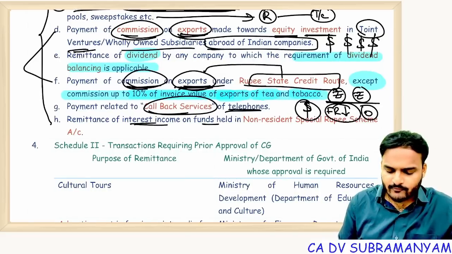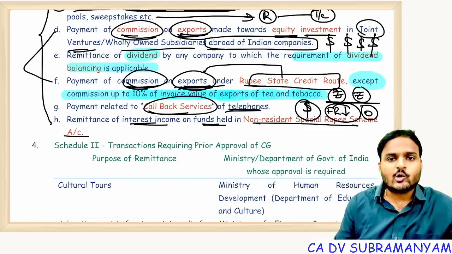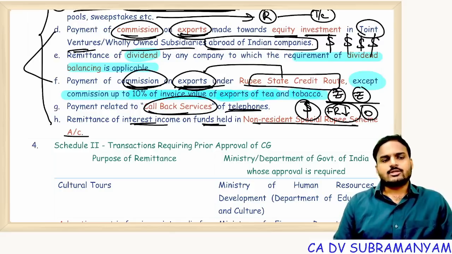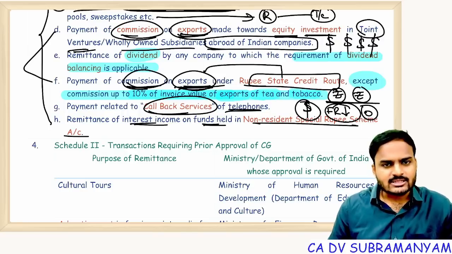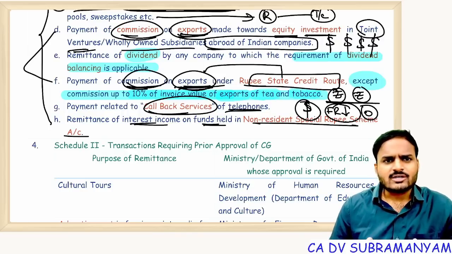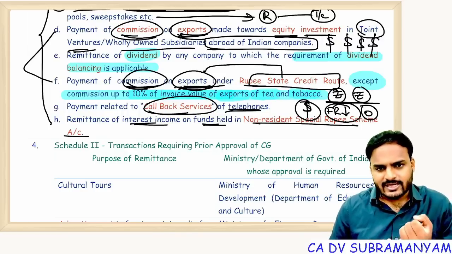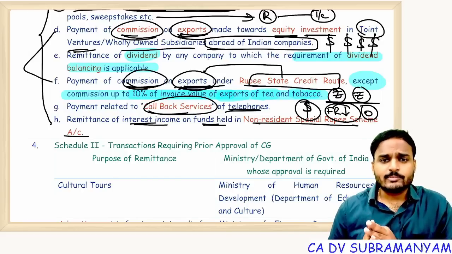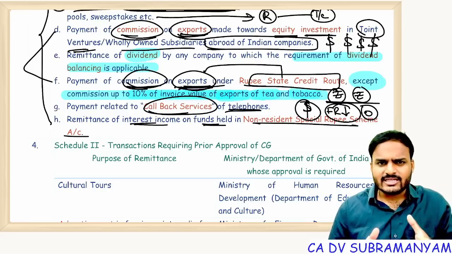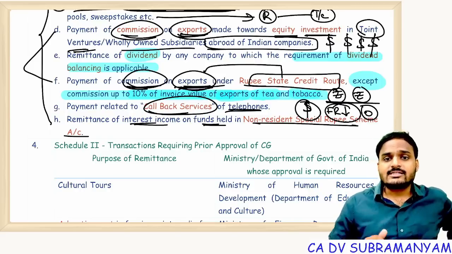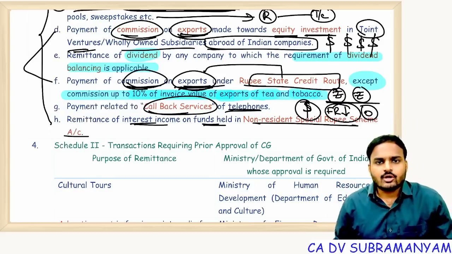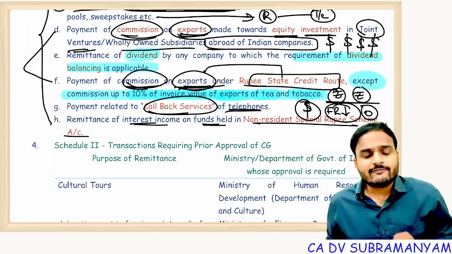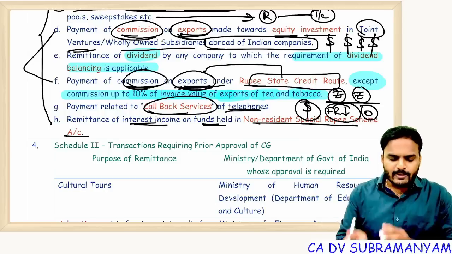Remittances of interest income on funds held in non-resident special rupee scheme account. So what is this concept? See, for example, Mr. Donald Trump decided to stay in India for the next 6 months. He cannot pay dollars. Correct? Whatever, stay for 6 months, food expenses, traveling expenses, he can't pay dollars. He needs to pay in rupees only. So the moment he comes to India, whatever money he is having, that amount will be deposited in non-resident special rupee scheme account. So on that balance amount, if any bank is paying interest, he opened account with SBI.